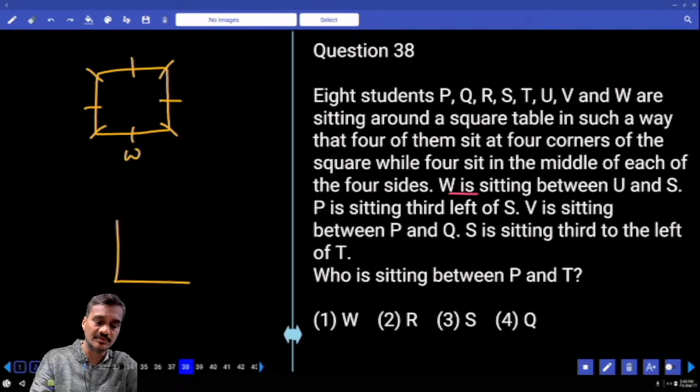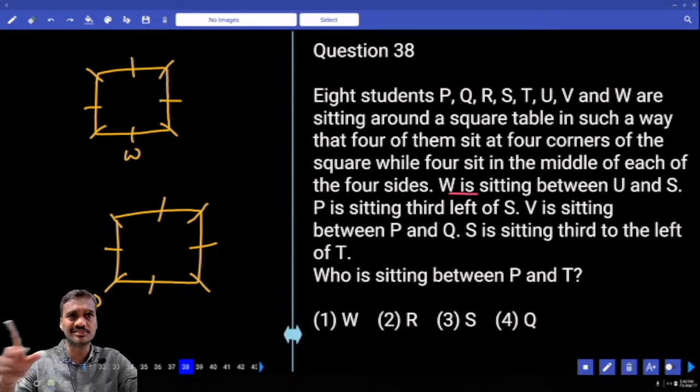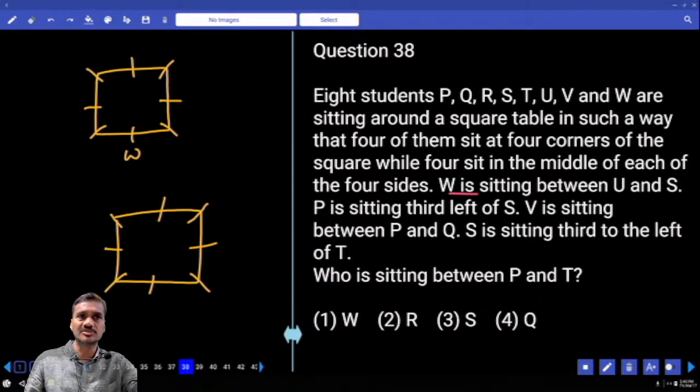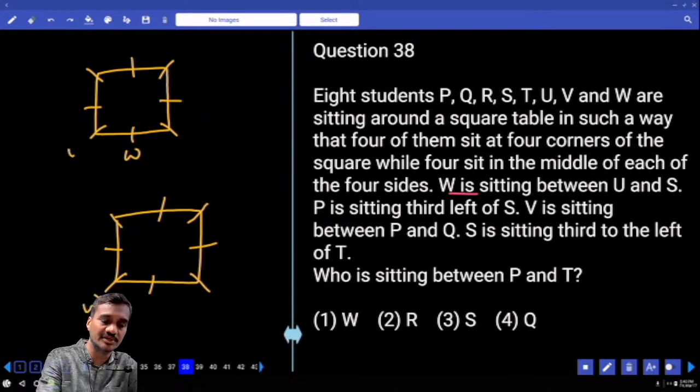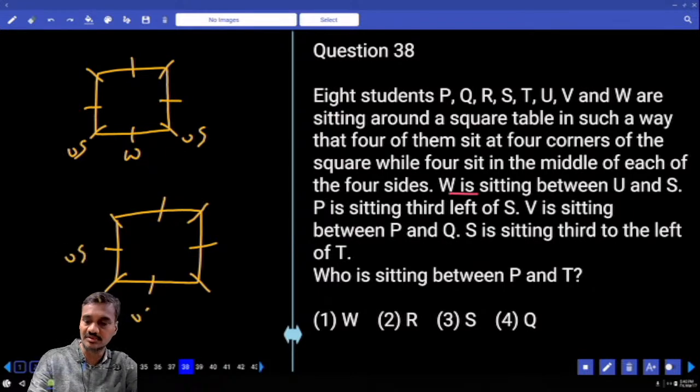Then W is here, then W can be here like this. Now it doesn't matter at all, you can work out this one in a sector arrangement, because the 4 at the corners are facing one direction, isn't it? Then W is sitting in between U and S. U, W, S will be here. And again, U, W, S will be here. And P is sitting to the left of S. Now if S is here, 1, 2, 3, P will be here. Then U will be here. And in the other case, if S is here, U will be here, 1, 2, 3, P will be here.